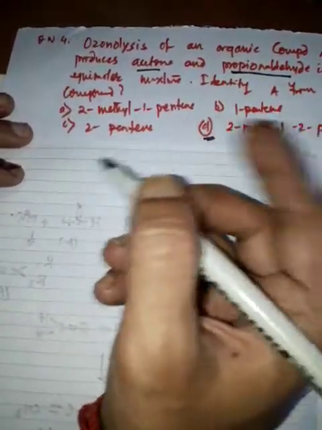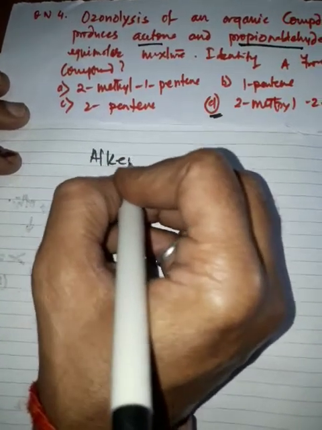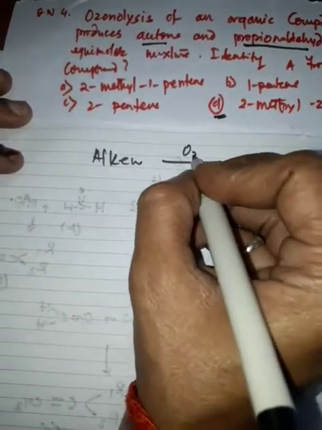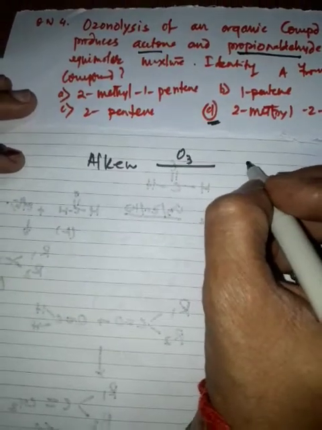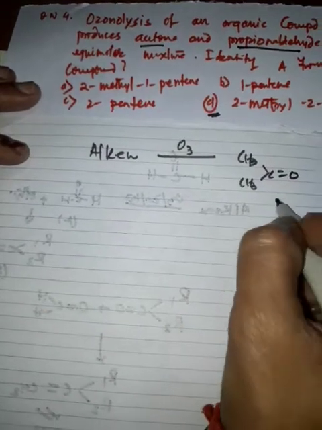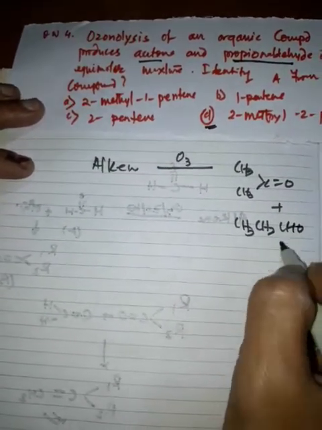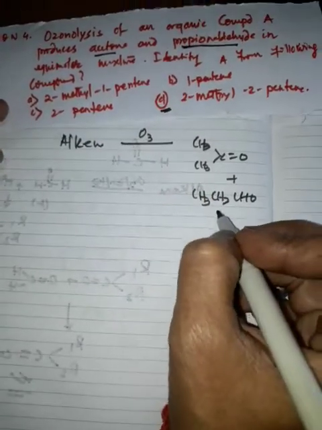Again, that very concept we will use. Alkene on ozonolysis gives two compounds. One is acetone, CH3, C double bond O. Another is propionaldehyde, CH3, CH2, CHO. This is the other compound, propionaldehyde.